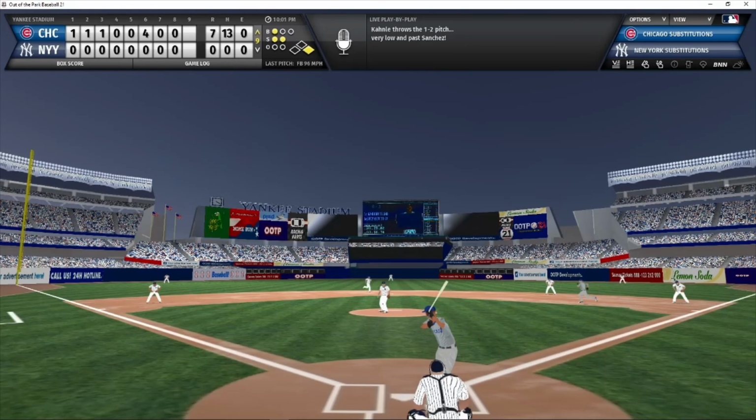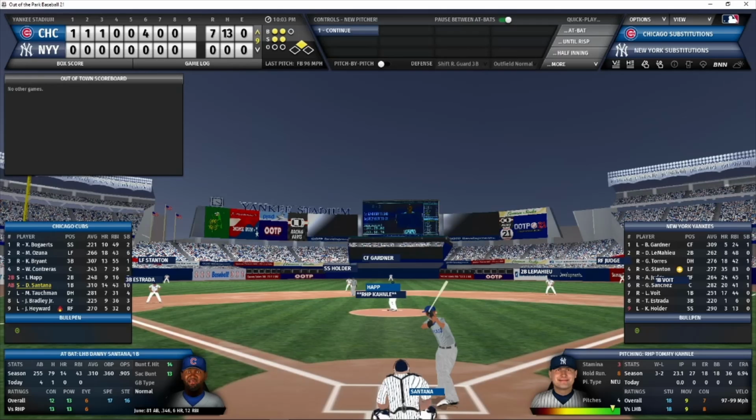1-2 count. And that ball gets away. Happ heading down to second. He's going to make it easily as the ball rolls all the way back to the backstop. And now the Cubs have a runner in scoring position. This is going to prompt a change by the Yankees.